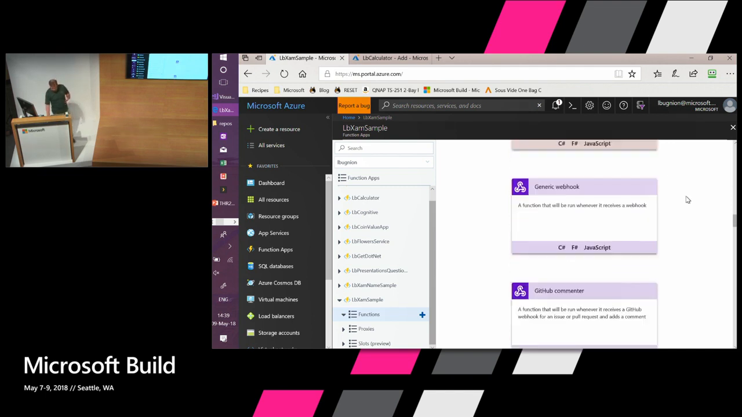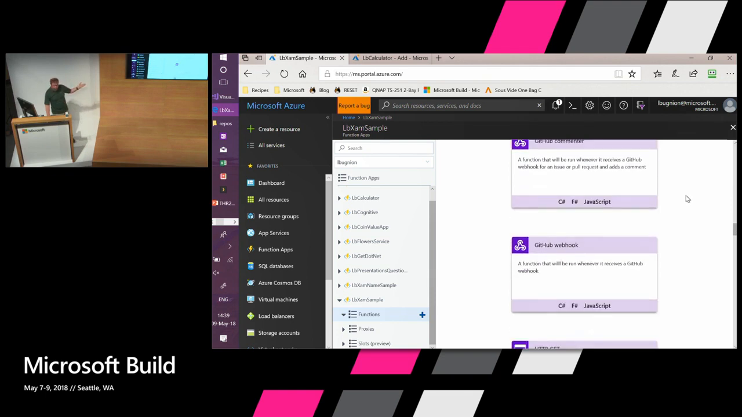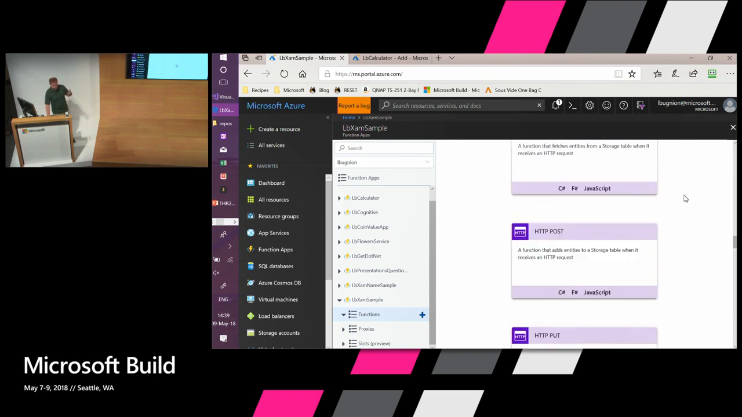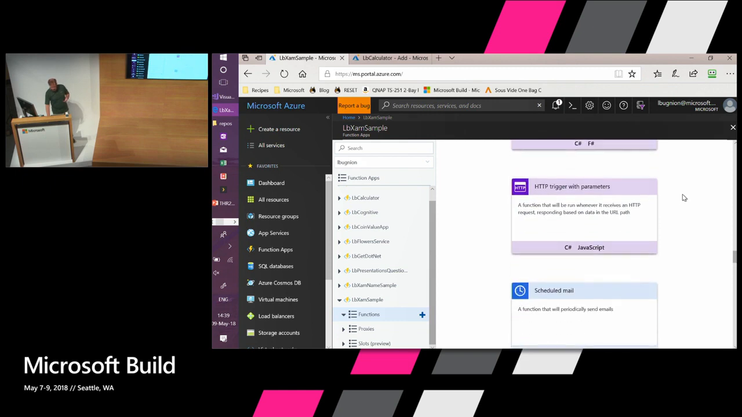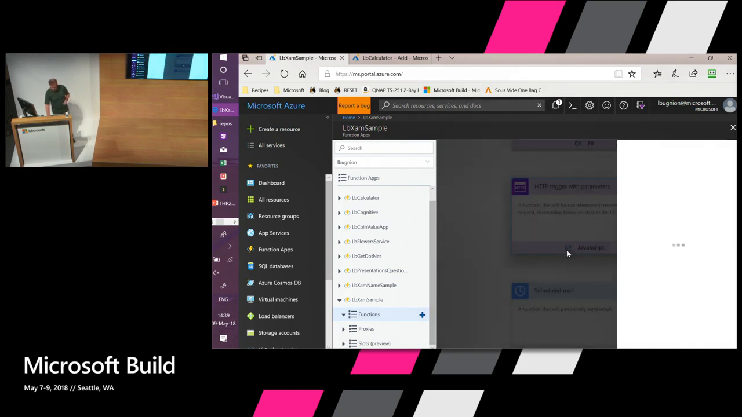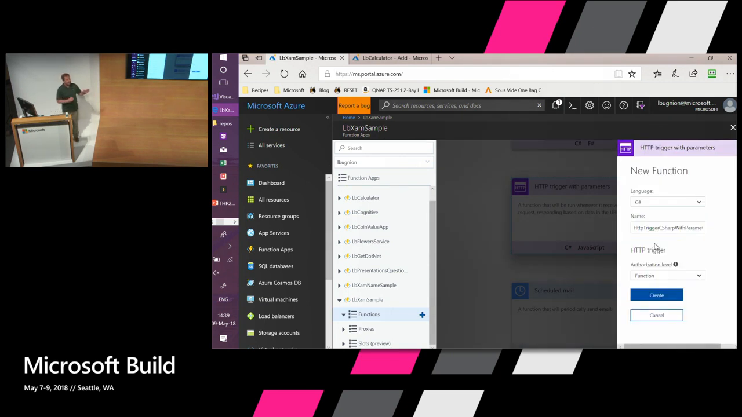We have a whole lot of things. We have webhooks. You can connect to GitHub, for example, and then do something every time somebody commits. Now, in that case, I'm going to choose an HTTP trigger with parameter. So I'm going to click here. And by the way, notice that we have multiple languages as well. We support C#, F#, JavaScript, of course. We also support Java and other languages.